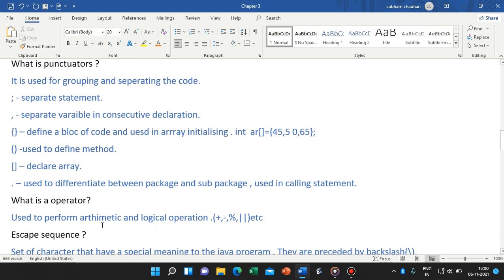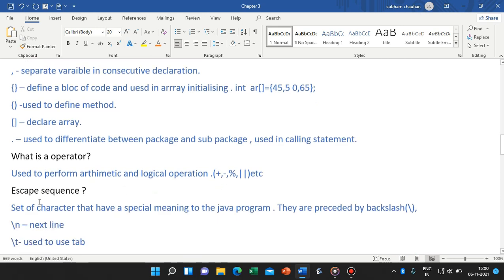Operators are used to perform arithmetic and logical operations on operands: plus, minus, divide. These are the various types of operators. We will study them in the next chapter. The next chapter is our operators, so we will study them in detail there.